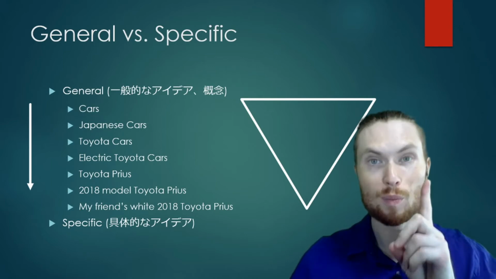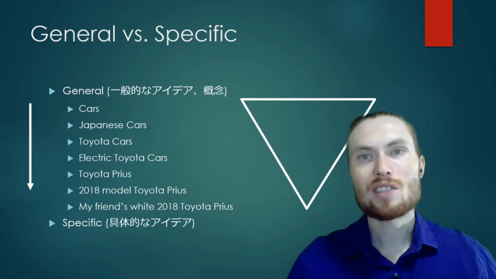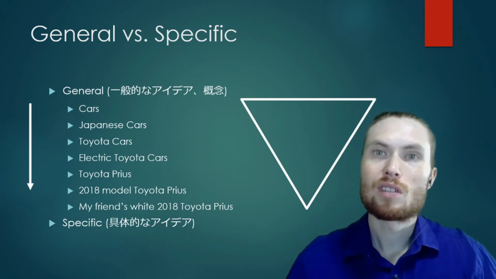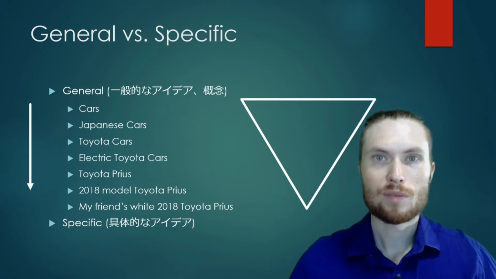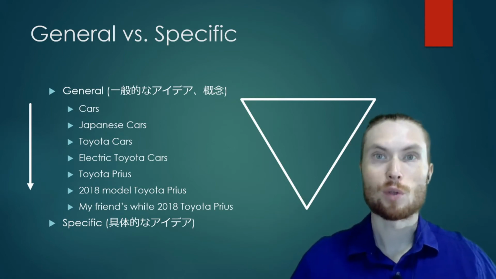So one specific car. So that's an example. Well, that's a specific example. So anyway, this list of words shows general to specific. And so we will apply this idea as we talk about paragraph organization.